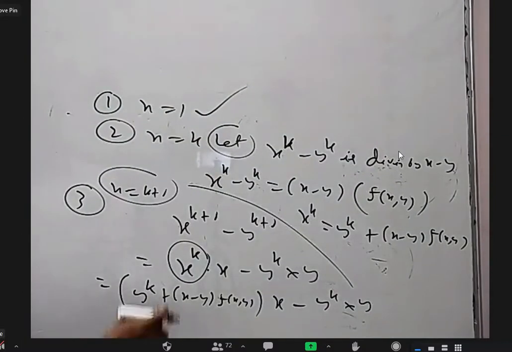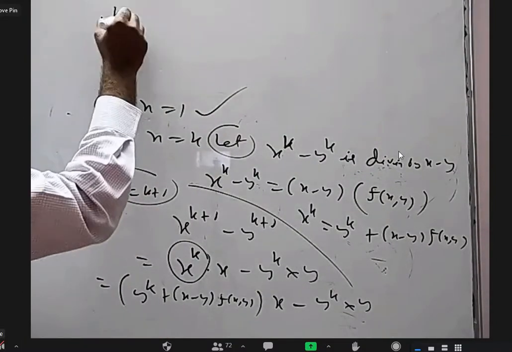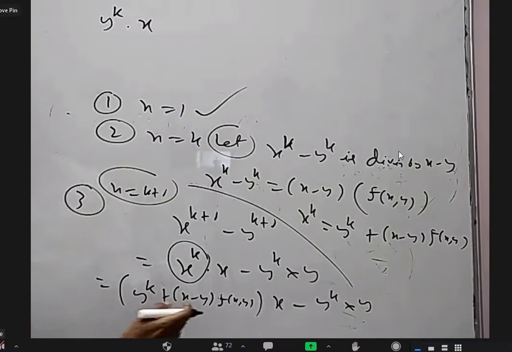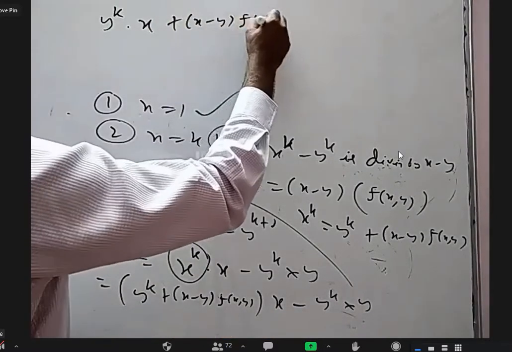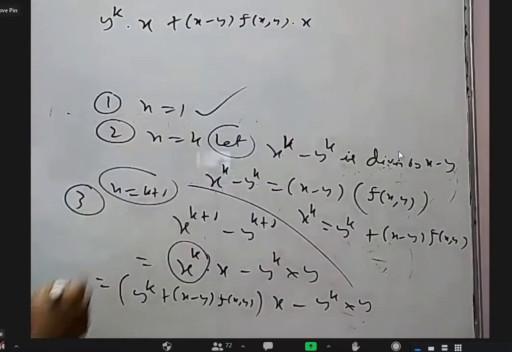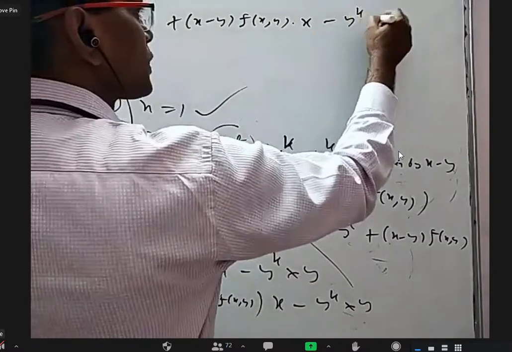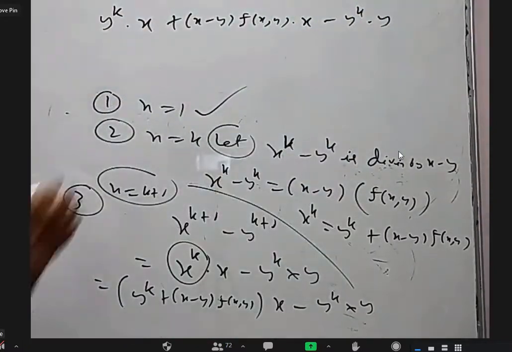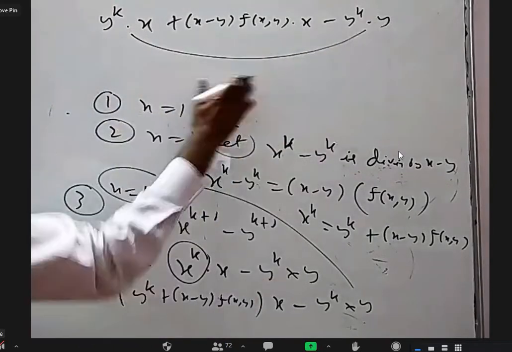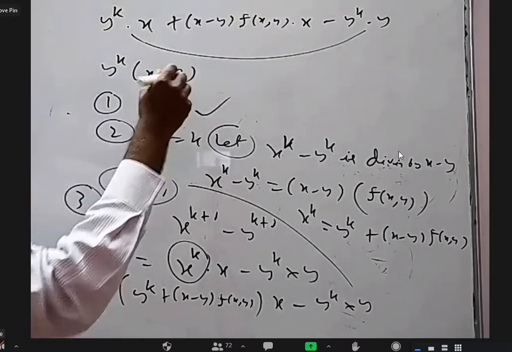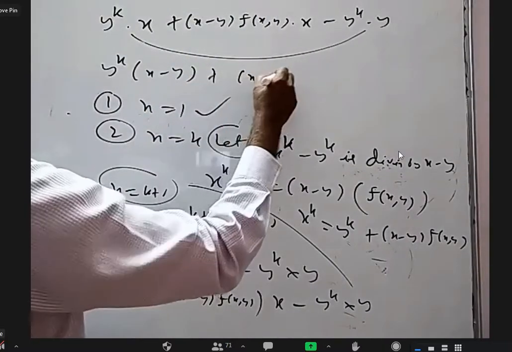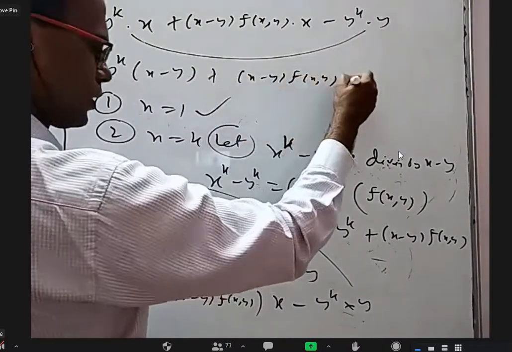Okay, so when I expand this, I'll get y power k into x. Mixing this into this is x minus y into f of x comma y into x, minus y power k into y. Look at these two. I can take y power k common, extra x here, extra y there. Plus this one is x minus y into f of x comma y into x.